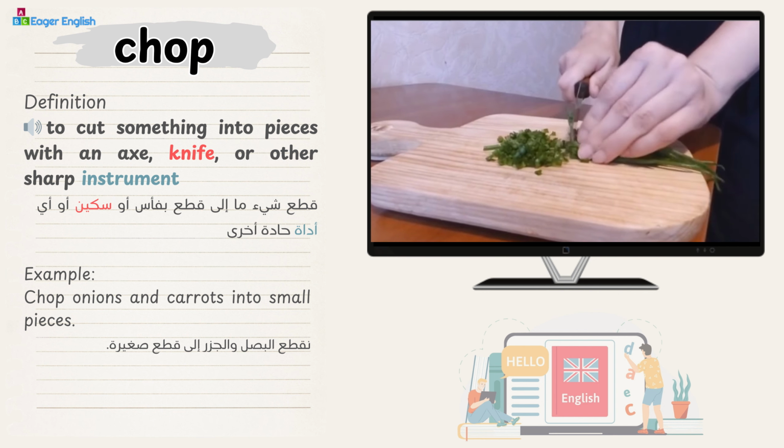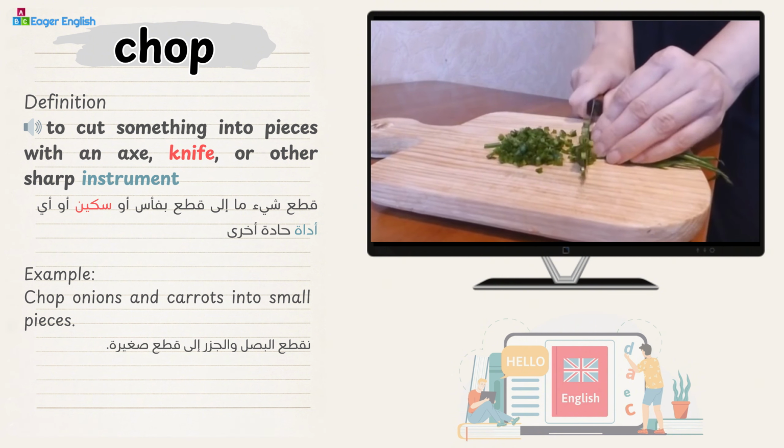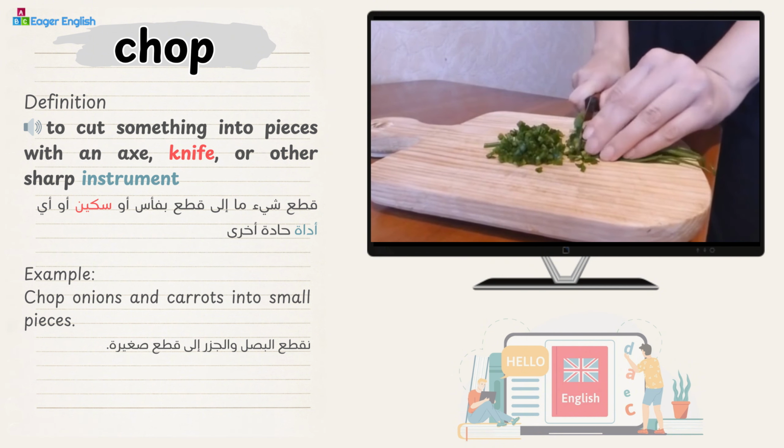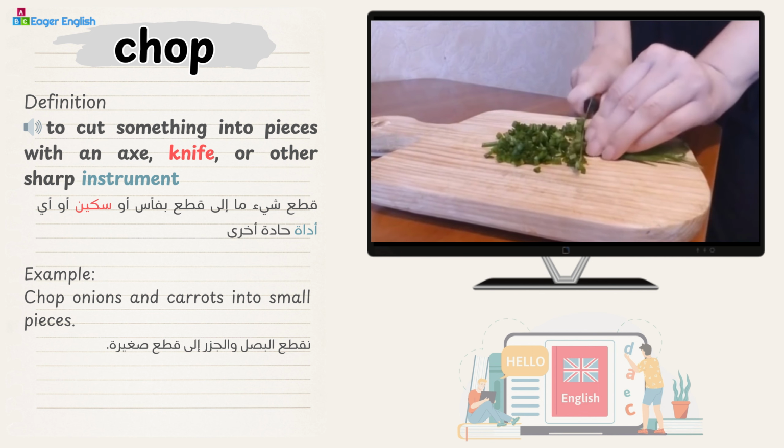Chop. Definition: to cut something into pieces with an axe, knife, or other sharp instrument. Example: chop onions and carrots into small pieces.